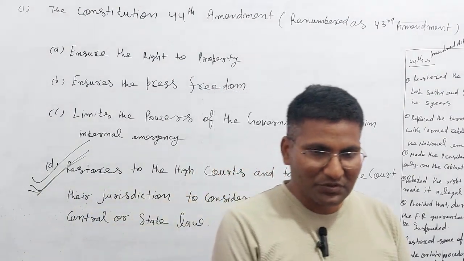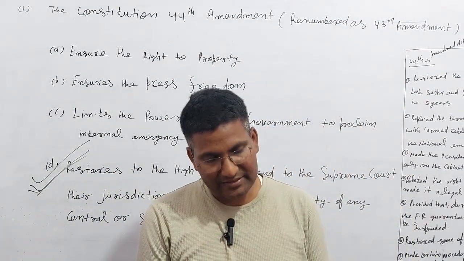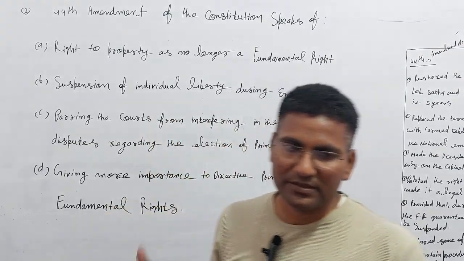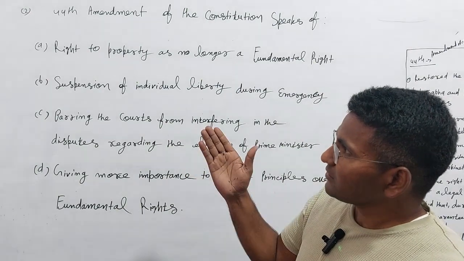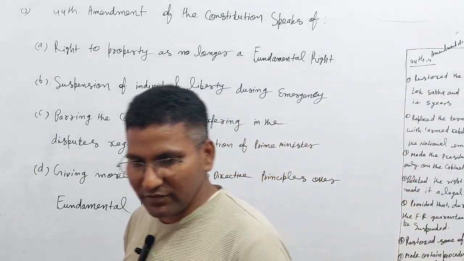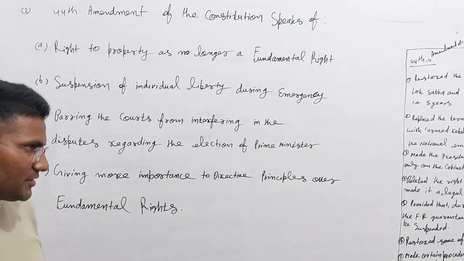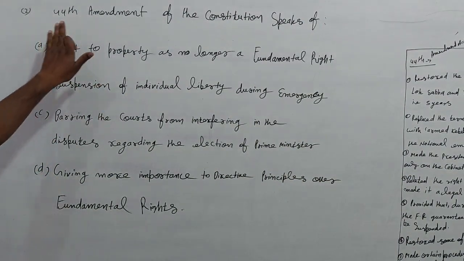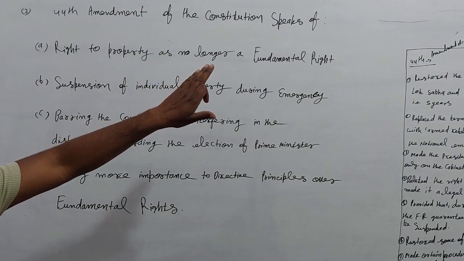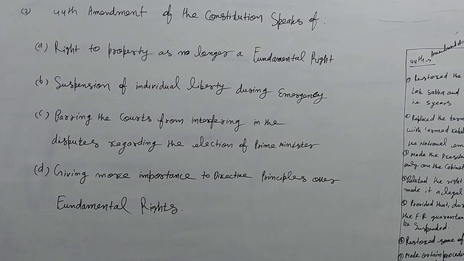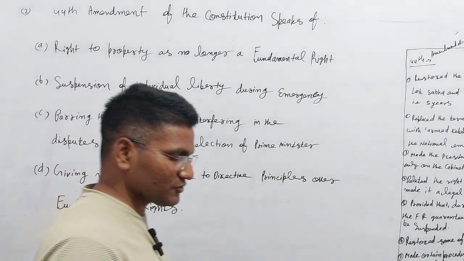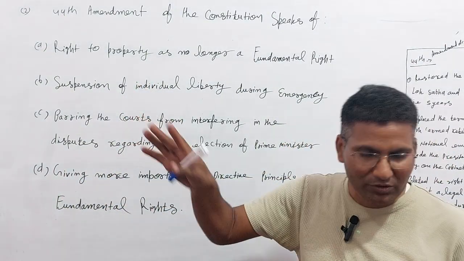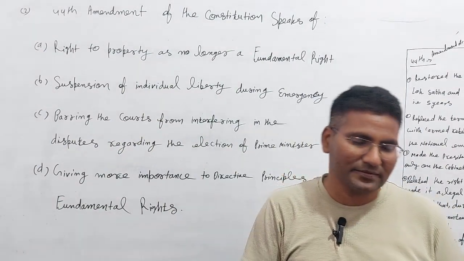So now we should know question number 2. Now next, question number 2. This question is also based on the 44th amendment. The question is: the 44th amendment of the Constitution speaks of what? Which option will be right according to the 44th amendment?